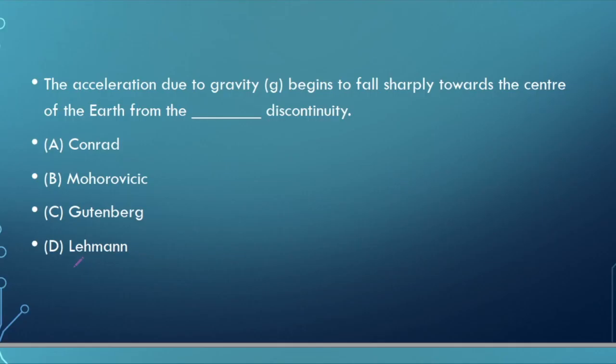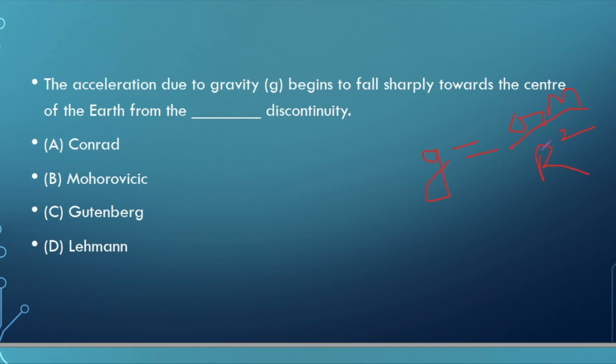Now D. The acceleration due to gravity begins to fall sharply towards the center of the earth from the discontinuity. So we know that the acceleration due to gravity g depends upon the formula g is equal to GM by R square, where capital G is the gravitational constant, M is the mass of the earth, and R square, R is the distance between the 2 points.